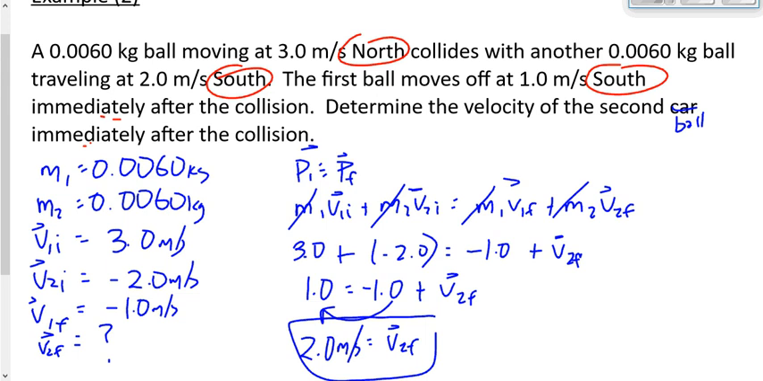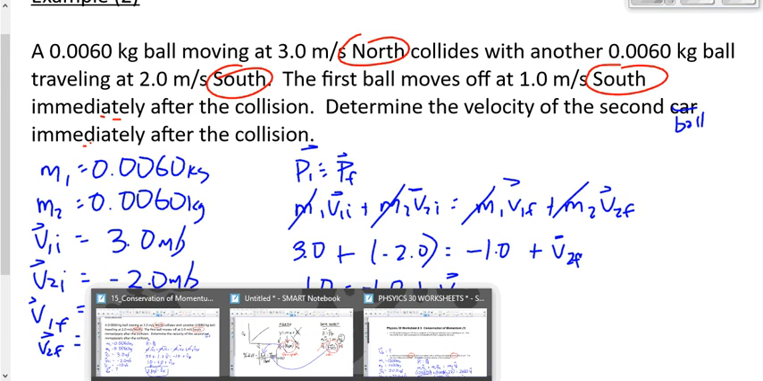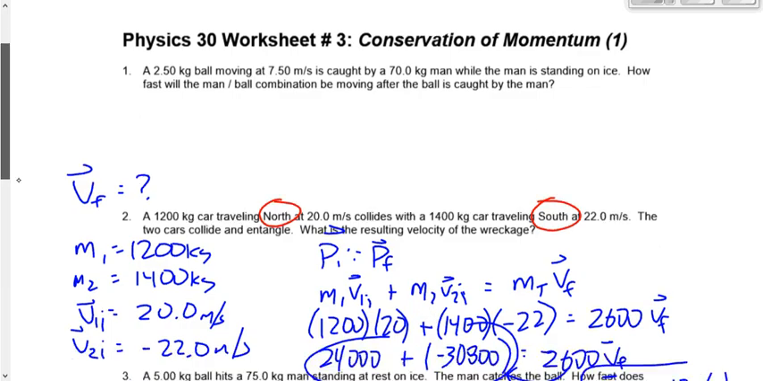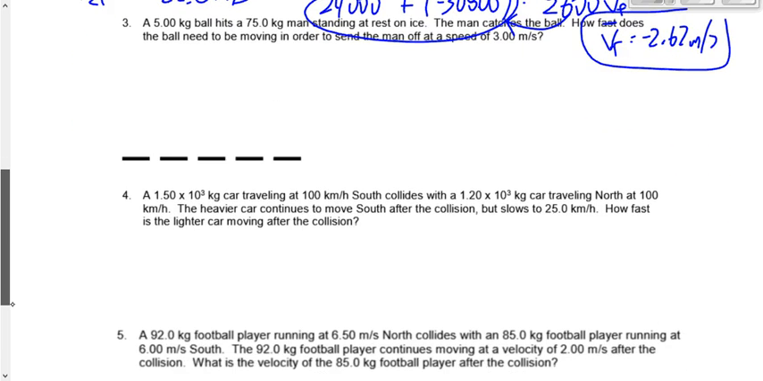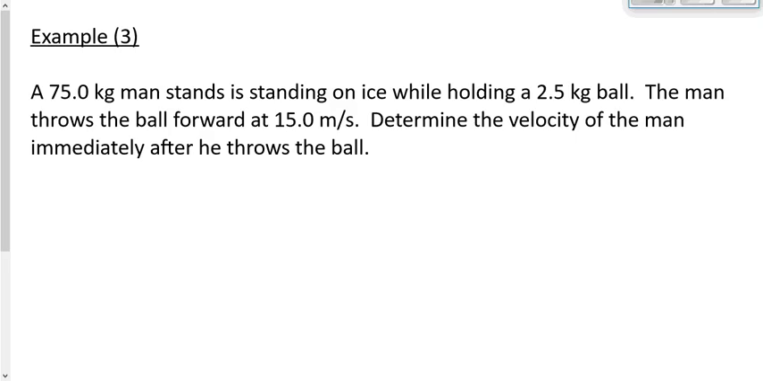All right, I'd like you to take a look at worksheet number 3 that we were working on before. Now we're going to go with questions 3 through 5 on worksheet number 3. Let's take a look at one more example. It's number 3 on that sheet that I gave you on the first day of class here.